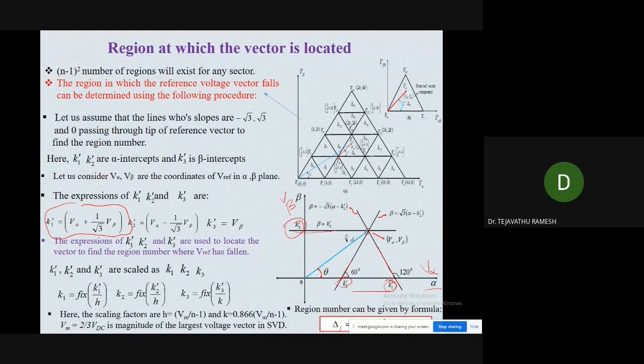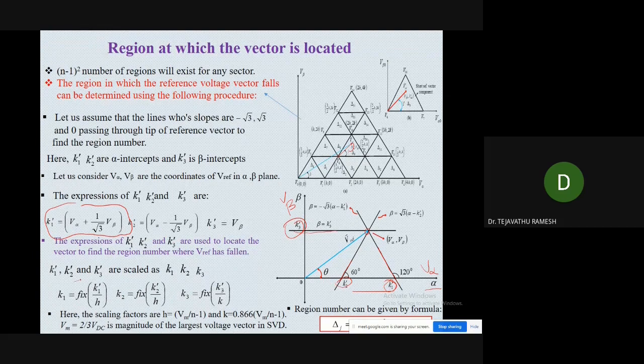There is a chance of getting non-integer values while using K1, K2, and K3. So here we need to get integer values. To get the integer values, we are scaling K1 dash, K2 dash, and K3 dash to K1, K2, and K3.